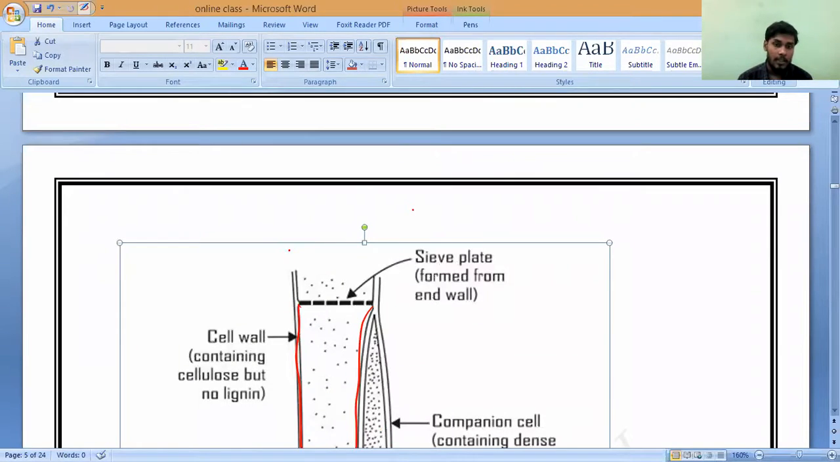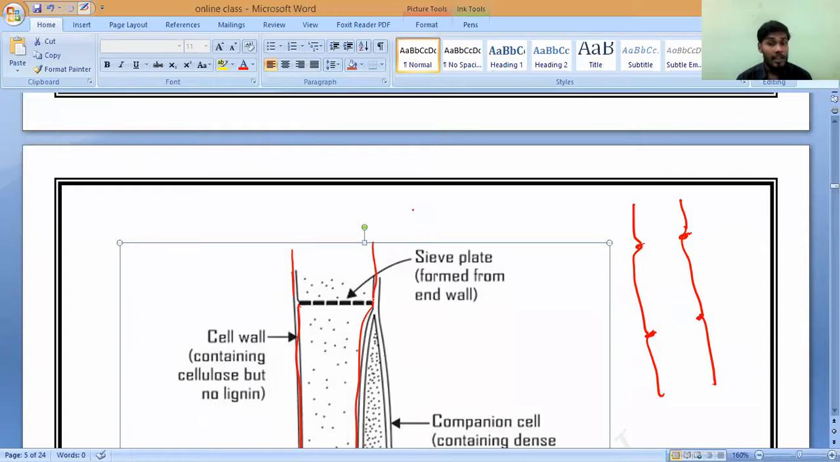Now you can see, if you observe the xylem, what is happening? Each cell is joining like this, is it yes or no? Each cell is joining like this, and it is completely broken. Correct or not? Only cells are joining here. Nothing is present in the middle. Correct or not?